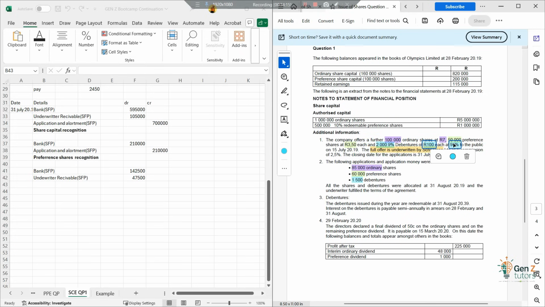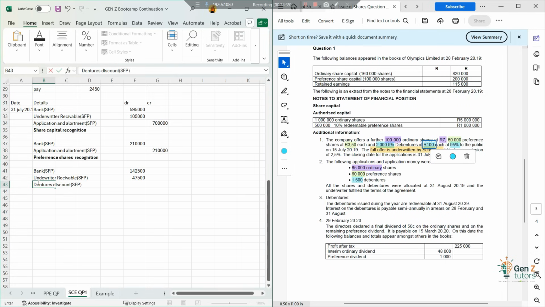So now, what do we do to recognize this in our books? You go and say, okay, fine, debentures discount, right? And then this will go into our SFP also as well, right?